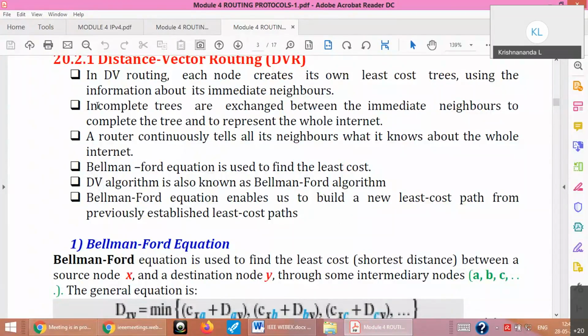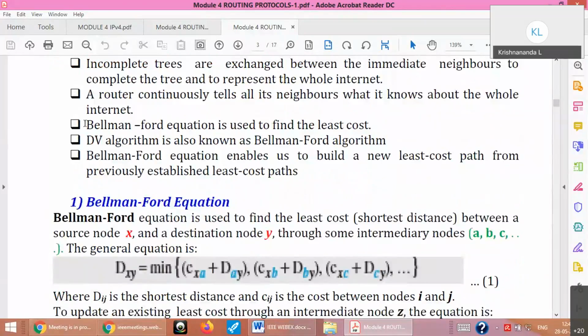So incomplete trees are exchanged. Why do I say incomplete? First time when you boot up, you know only about your neighbors. You are just making hello exchanges between your neighbors, so you don't know about anybody else. So your tree is incomplete. That means you do not know about other nodes which are not directly connected to you. So you need to periodically exchange with your neighbors and they will update you and you should update. This is the process which will be explained.